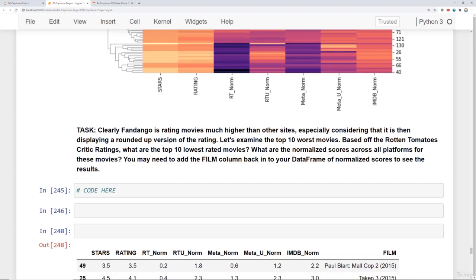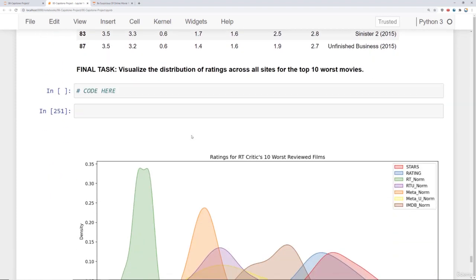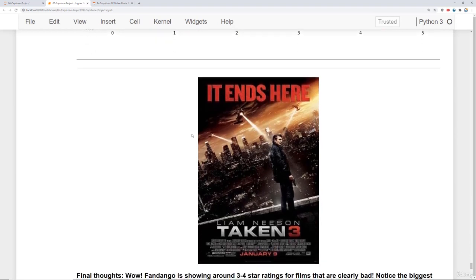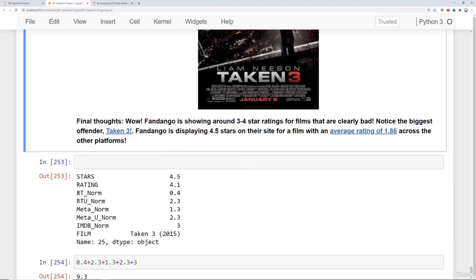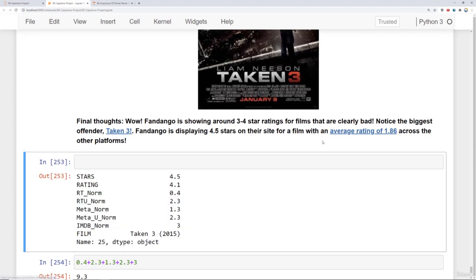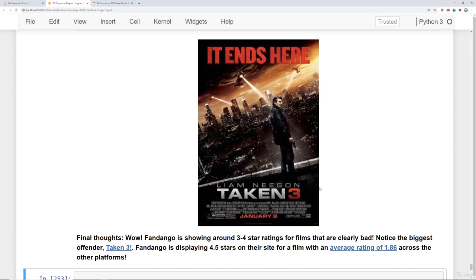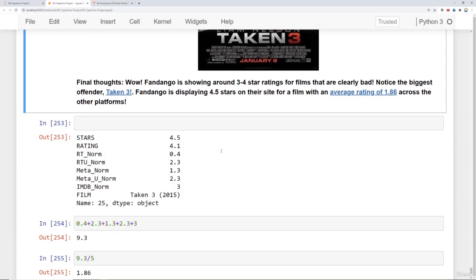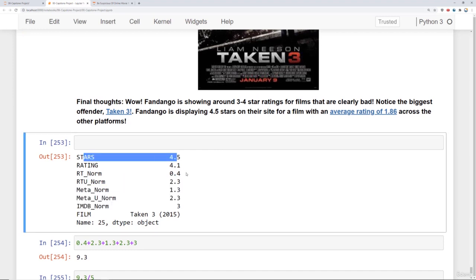And so clearly we realize Fandango is inflating movie ratings, so we begin to explore what are the top 10 worst movies according to Rotten Tomatoes critics, and what did Fandango say they were. And eventually you'll realize that the worst offender here is Taken 3, where Fandango actually displayed 4.5 stars as their rating for this movie, when if you were to average out the scores on all the other websites, both between users and critics, it gets an average rating of 1.86. And the Wikipedia for Taken 3 is also not super generous on the critical reception to the movie. Okay, so if you enjoyed Taken 3, no offense, but most people disagree with you. However, Fandango would have agreed with you by displaying 4.5 stars.